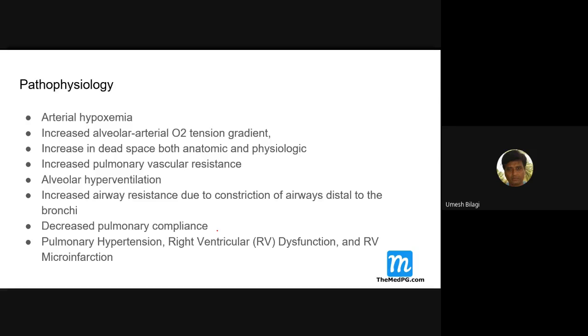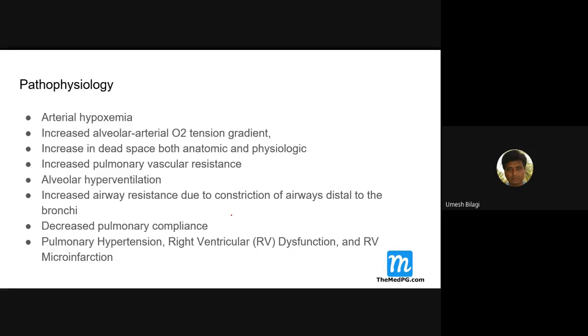Decreased pulmonary compliance. So pulmonary hypertension. Now see, as a consequence of all this, there's pulmonary arterial hypertension. Remember that it is pulmonary arterial hypertension. So the right ventricle, due to pulmonary arterial hypertension, what do you expect? Right ventricular dysfunction, and there can be right ventricular microinfarction.